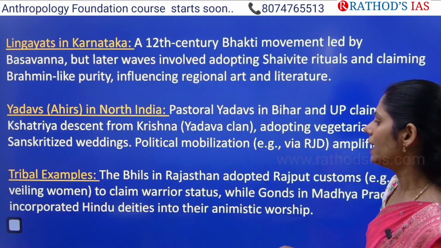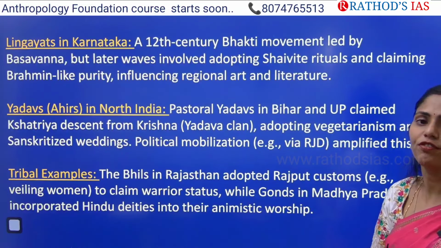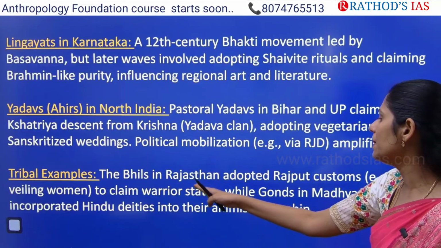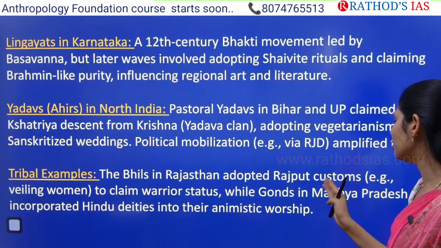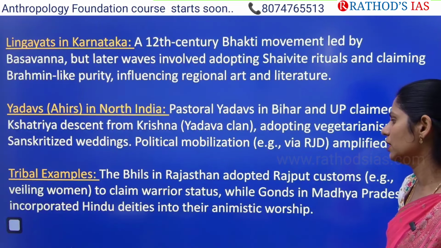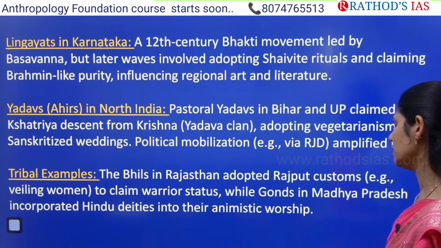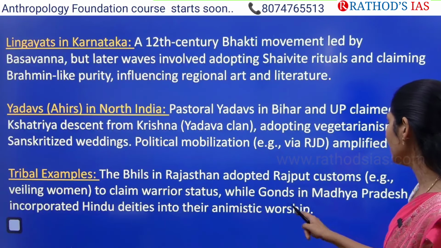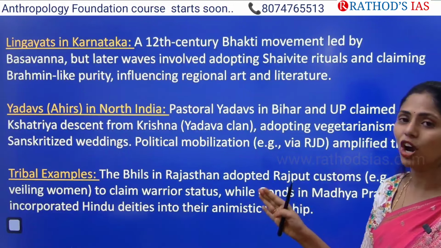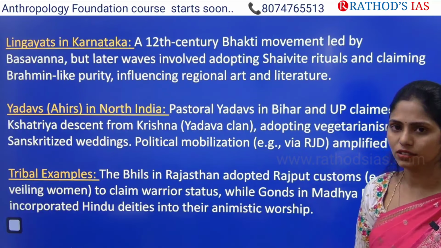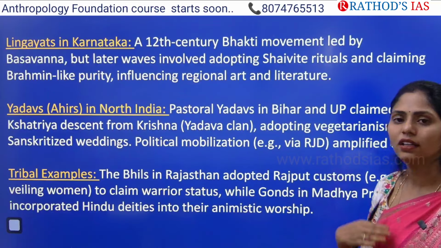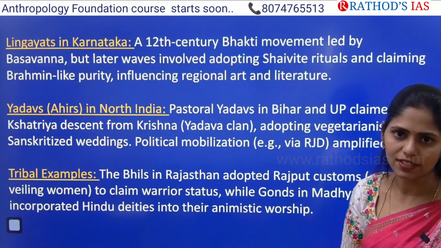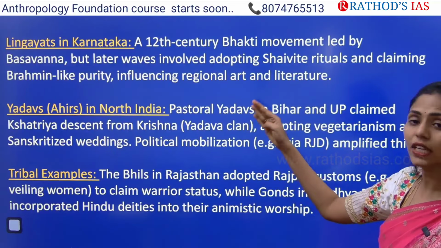And next, you can take some examples of tribals in India. For example, Bhils in Rajasthan adopted Rajput customs to claim the warrior status. Not only Bhils of Rajasthan, but even Gonds in Madhya Pradesh incorporated Hindu deities and they started claiming high caste status. So these are the certain case studies.